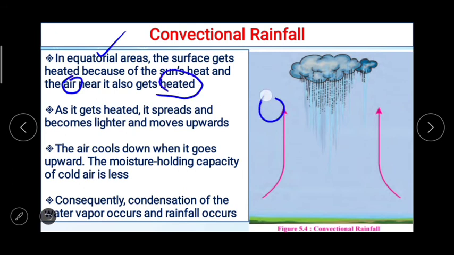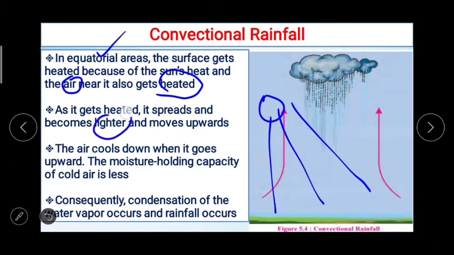Because of the sun, the surface gets heated, and then as it gets heated, it spreads and becomes lighter and moves upwards like this. You can see this in this arrow.